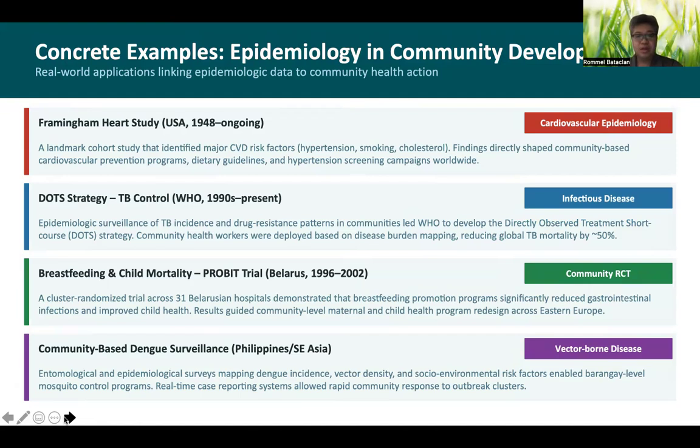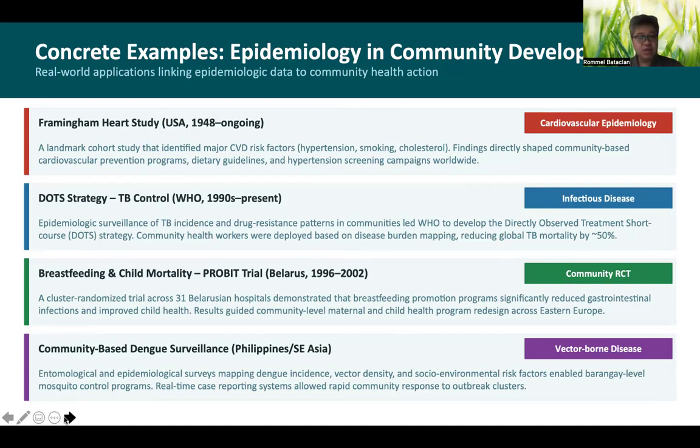They're not just published in the journals or in the textbooks that we learn as physicians. It directly shaped dietary guidelines, community-based cardiovascular prevention programs, and hypertension screening campaigns. So this is a perfect example of how epidemiology findings translate into population-level action.